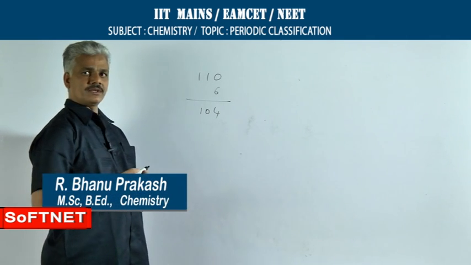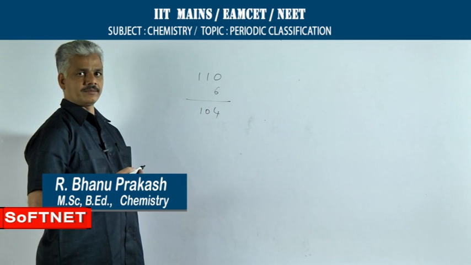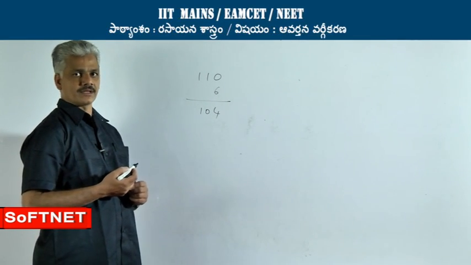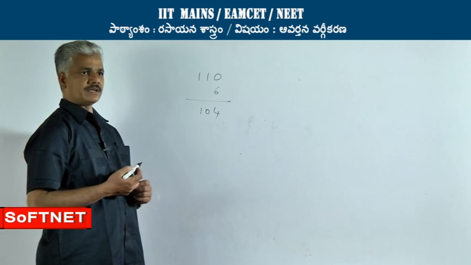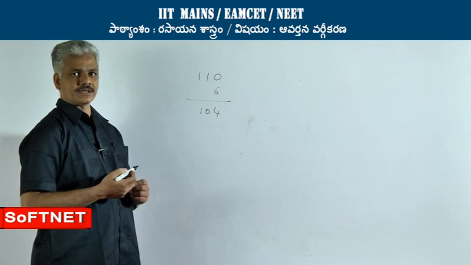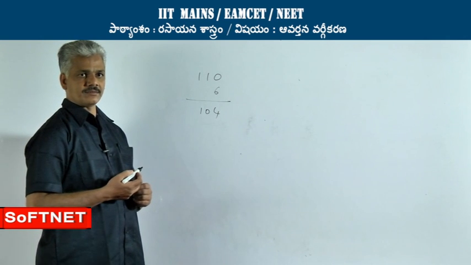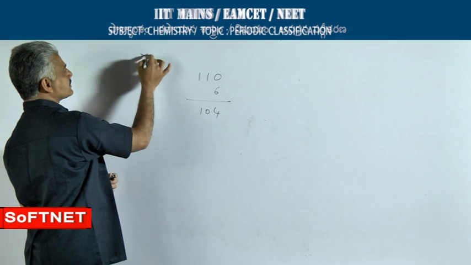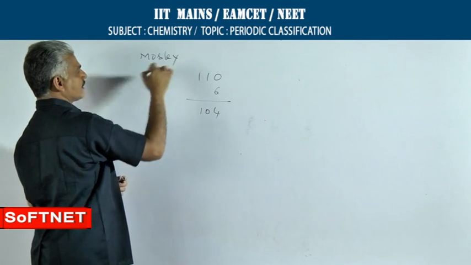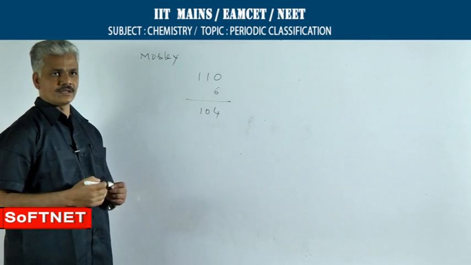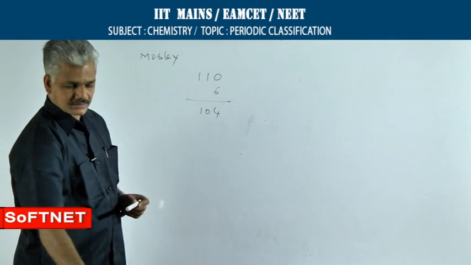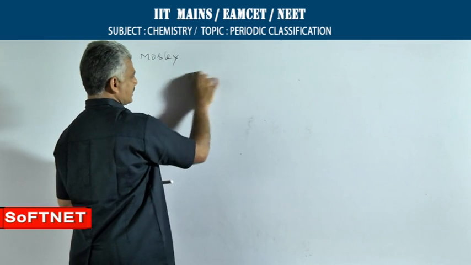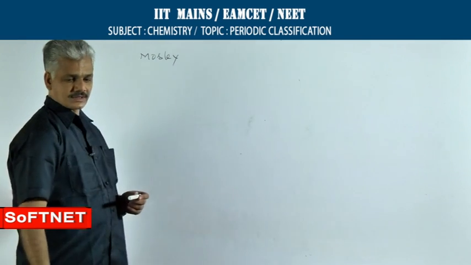Remembering the properties of all those elements and compounds is a Herculean task. That is why the elements have been classified in a systematic manner, successfully by a scientist called Moseley. Moseley's experiments are based on X-ray production experiments.